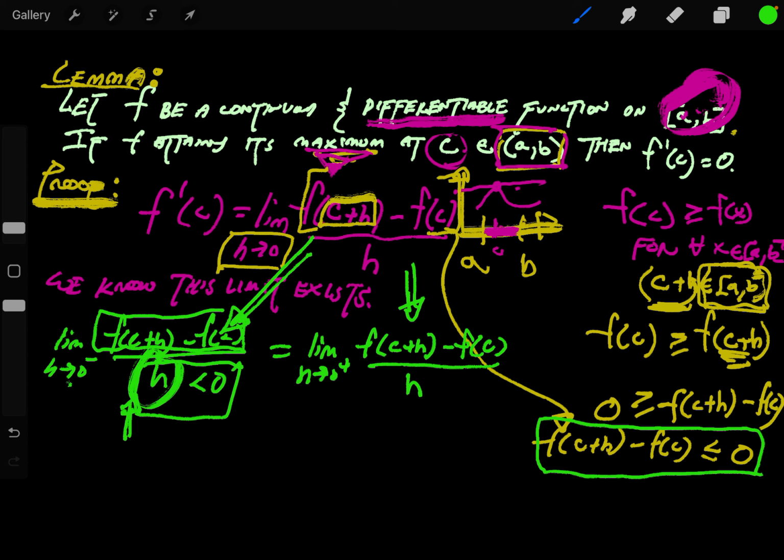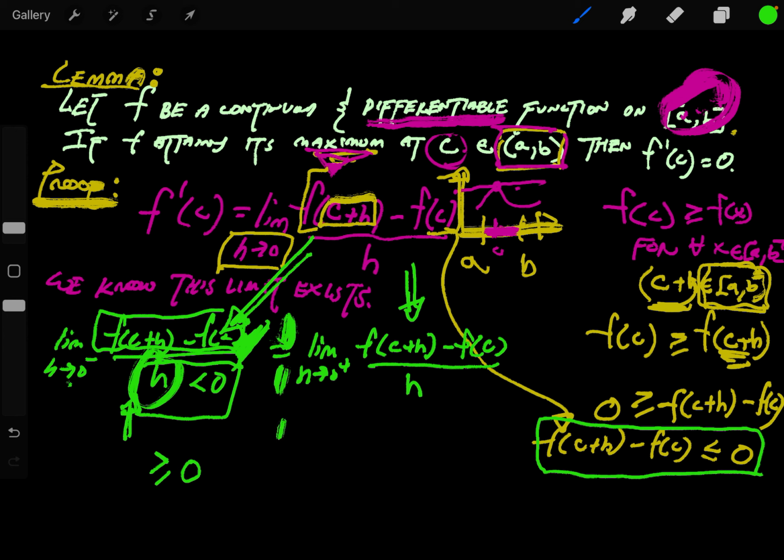So that forces this entire limit on the left to be greater than or equal to 0, because the bottom is negative and the top is negative or 0. So the only option for this left-hand limit is that it's greater than or equal to 0, because a negative divided by a negative is positive, and the top could be 0. It can't be 0 in the bottom, but it could be 0 in the top. So this left-hand part is either 0 or greater than 0.